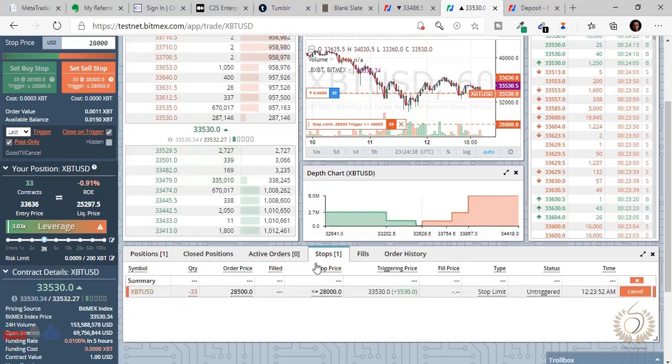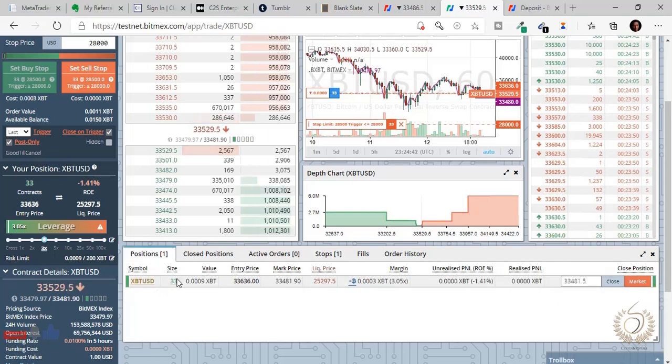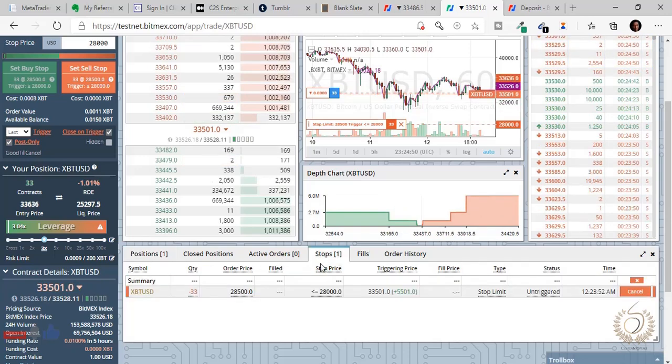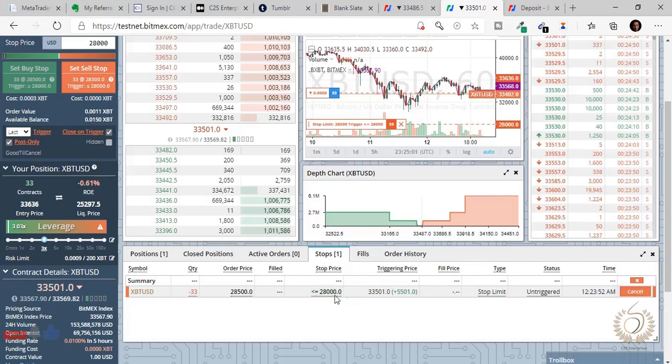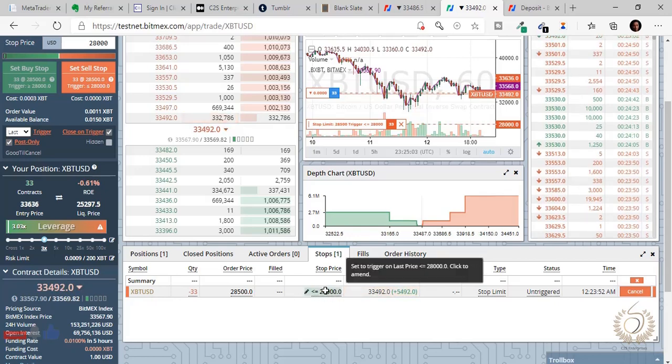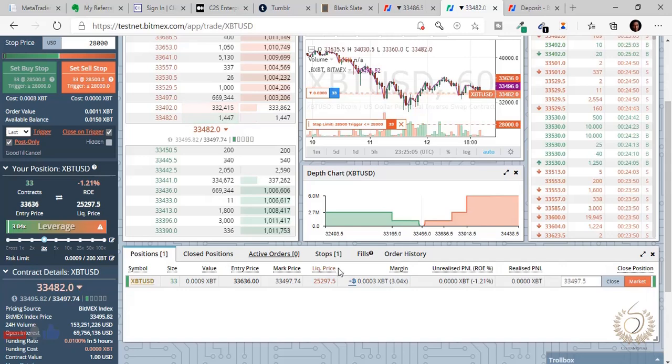So now when we go to stop orders, you can see our stop loss is actually here. This I actually bought at 3 contracts, understand, for price to go long. I just went long, I want price to go long. But if for any reason price starts going down against my favor, then I've given an order to stop, as in stop loss: once price reaches this point, sell off everything and close me out on a loss, instead of my estimated liquidation price hitting, which is